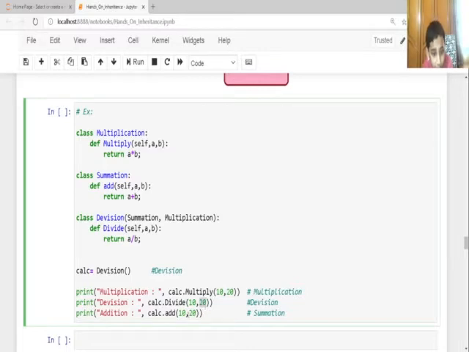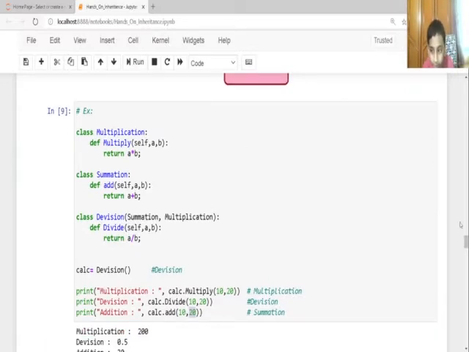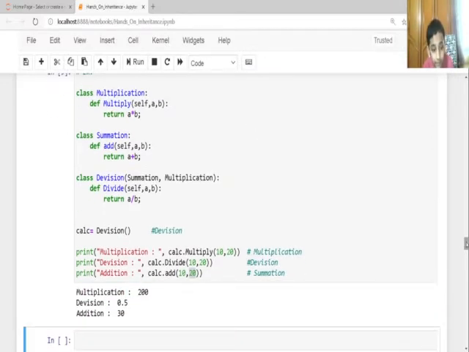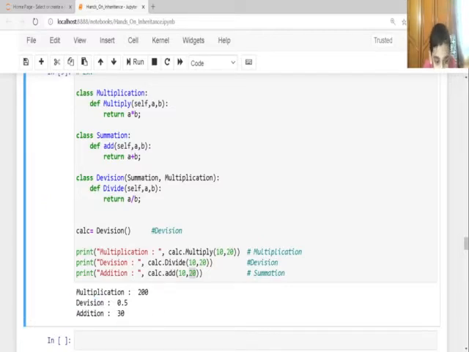And addition, it will add with plus, so it will come 10 plus 20. Let me execute and see what it will come. As multiplication, 10 multiplied by 20 is 200, and 10 divided by 20 is 0.5, and addition, 10 plus 20 is equal to 30. So it executed.